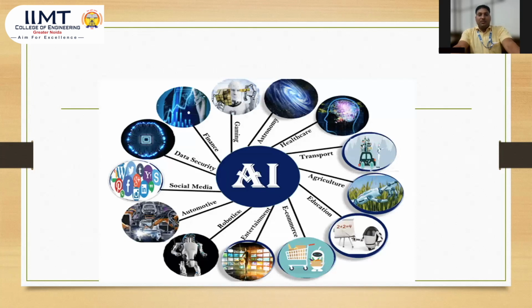Now we are going to discuss how many fields can use this artificial intelligence application. Here are some kinds of fields where artificial intelligence can be used. Here is social media.